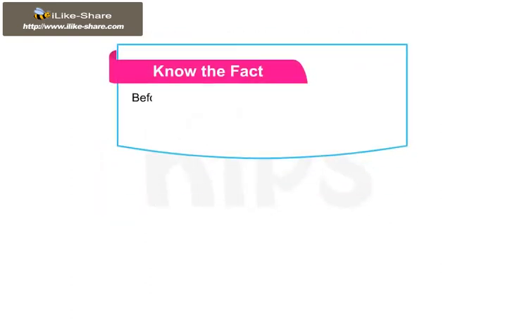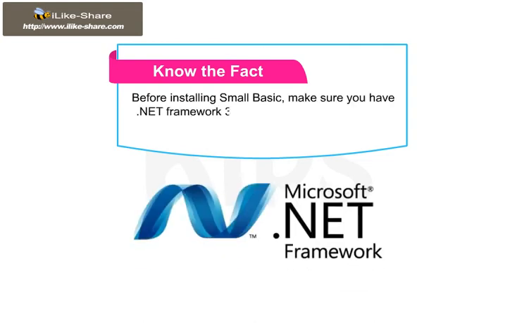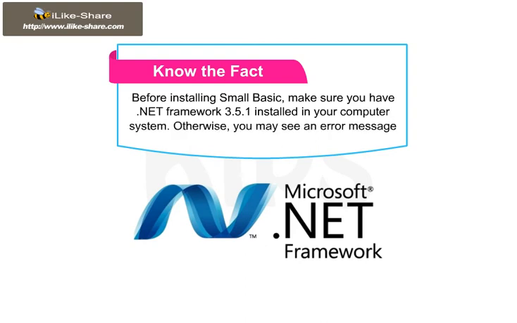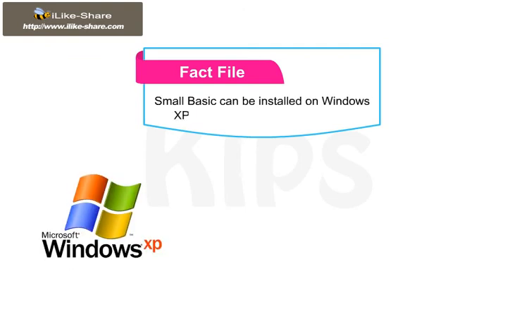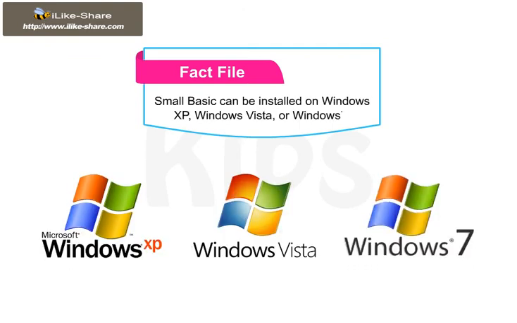Students, please note the fact, before installing Small Basic, make sure you have .NET Framework 3.5.1 installed in your computer system. Otherwise, you may see an error message that displays Small Basic cannot be started. Students also note that Small Basic can be installed on Windows XP, Windows Vista or Windows 7.